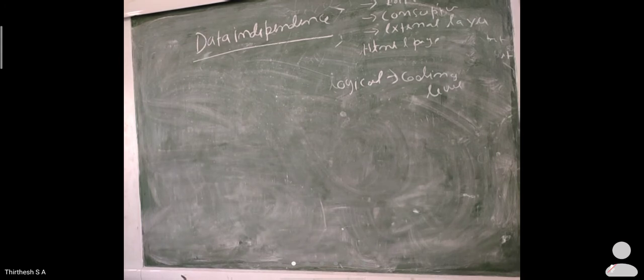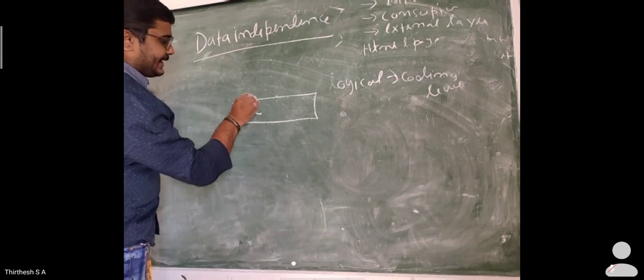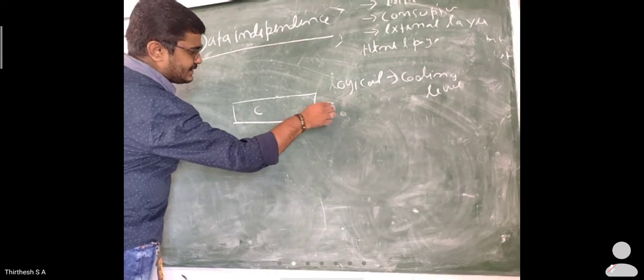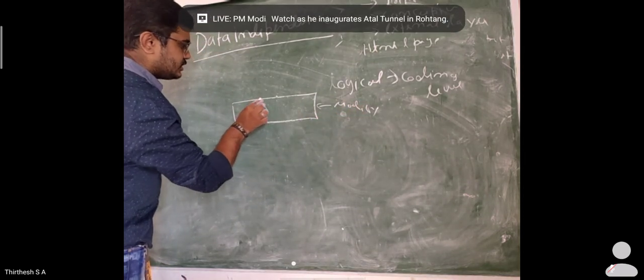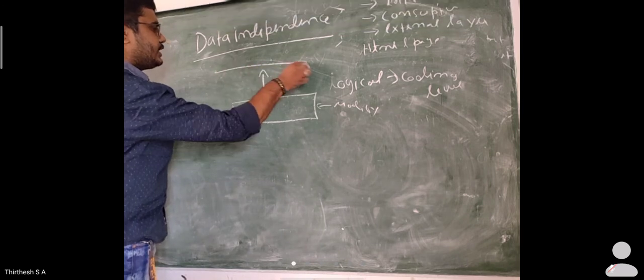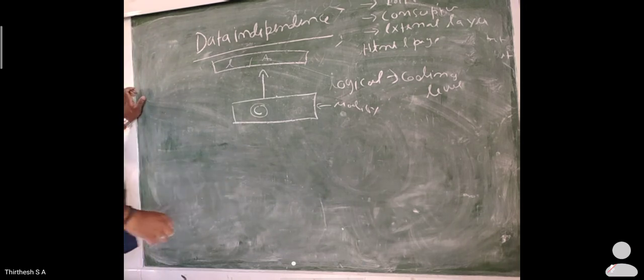Like I have already explained the three levels, right? Now, if I change data in the conceptual level schema, or modify it, this modification must not affect the higher level called the external or application layer. Such a concept is known as data independence. Clear? So we have two types of data independence.